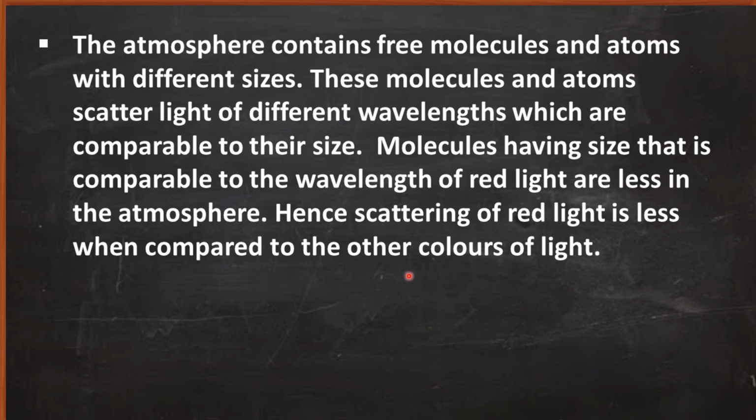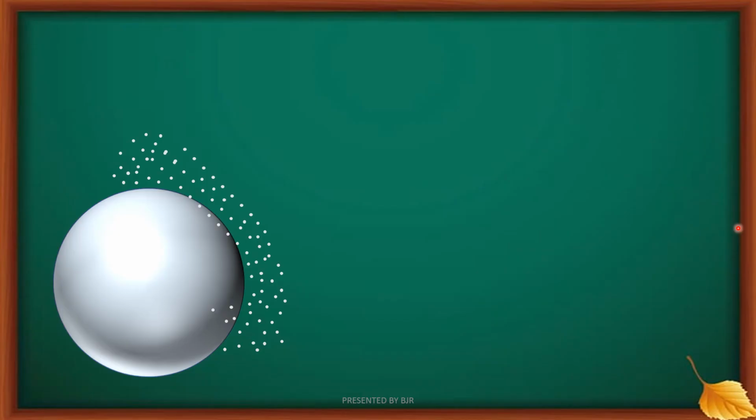That means the scattering centers for red color light are less. Scattering centers are very less for red color light. That's why light which is not scattered is transmitted for longer distances. Okay, see here.